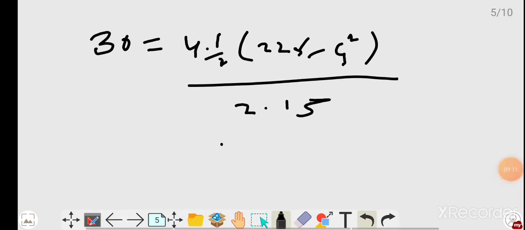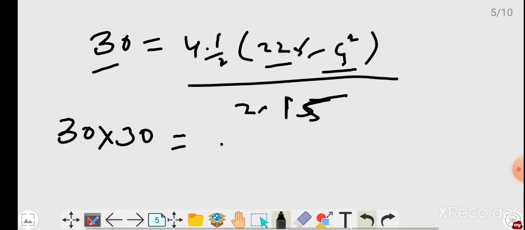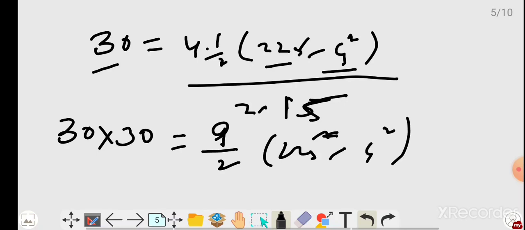See friends, here 30 and 4 1 by 2, which means 4 hours 30 minutes is given. 30 by 60 means 1 by 2. So 15 square means 225, minus current speed square, divided by 2 into boat speed, which is 15. So we try to bring it to this side. 30 into 30 equals, I can write 9 by 2, right. So this is 225 minus current speed square. So 3 threes are 9, 3 tens are 30.